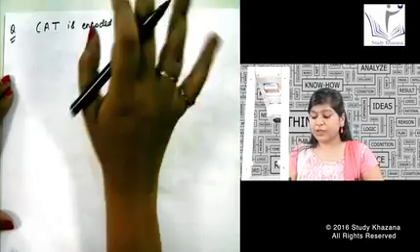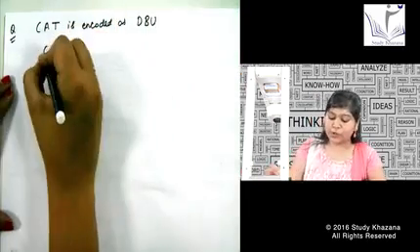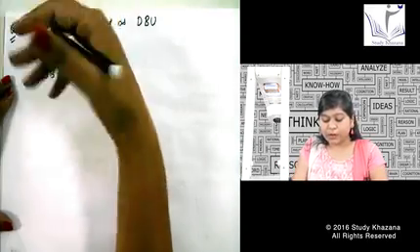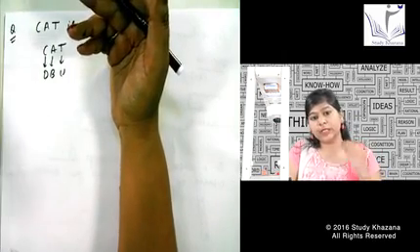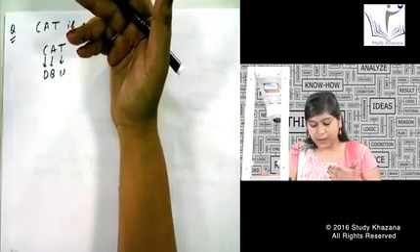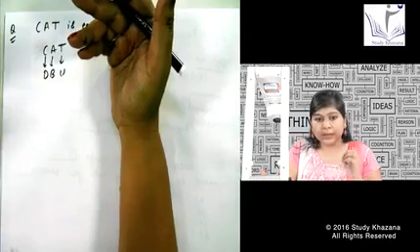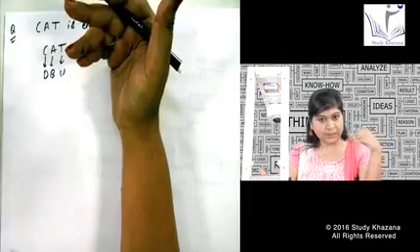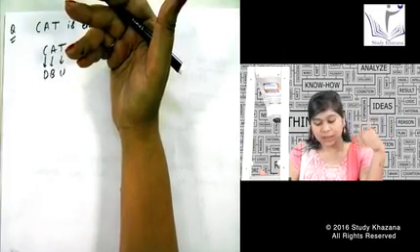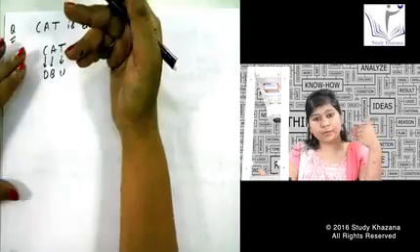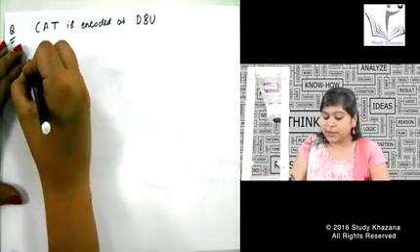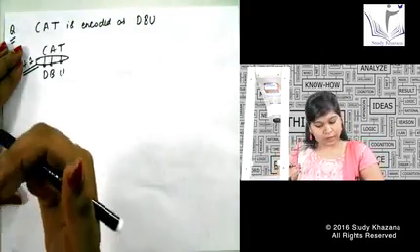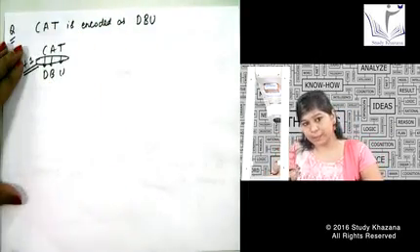I hope you can easily find out what is the pattern in this question. Obviously in the paper a question like this will not come. This is just the starting, so I am starting with a very simple question. I say cat is encoded as DBU. Why have I written D at the place of C, B at the place of A, and U at the place of T? This is a simple series that says it is plus 1. If I count my ABCD, after C comes D, after A comes B, and after T comes U. So I say this is a plus 1 pattern. It is very simple. I have just counted the letters and included it as plus 1.